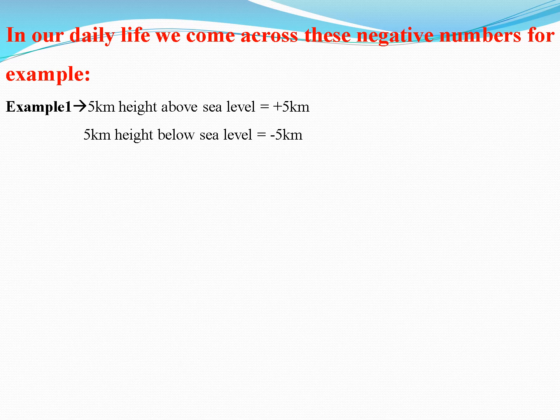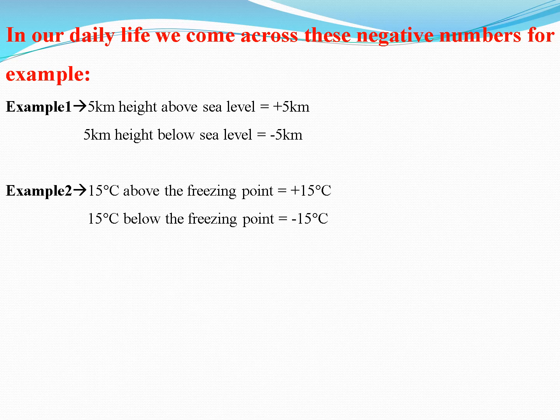If we measure the height below the sea level, we will measure it as negative. Similarly, the temperature above the freezing point we will take as positive. Freezing point होता है 0 degree. The temperature below the freezing point we will take as negative.